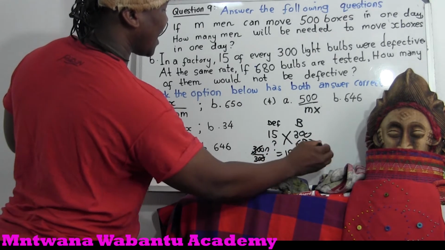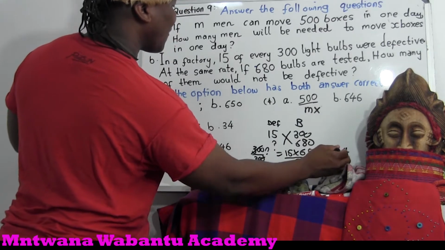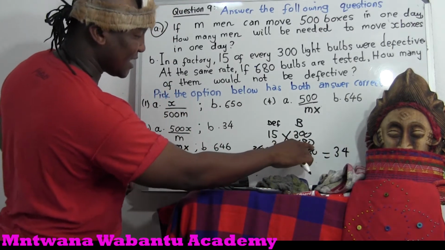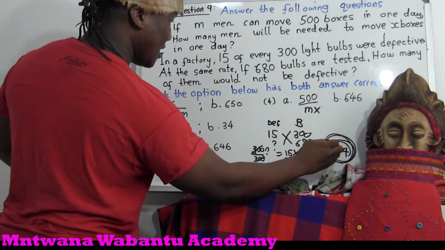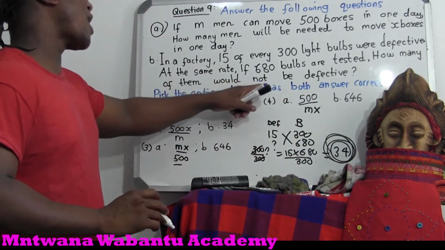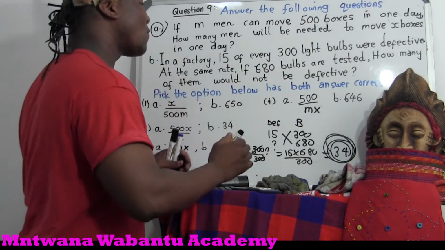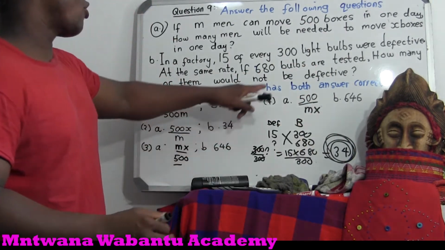So if we put this in a calculator, it's going to give you 34. So 34, if we test 680 bulbs, 34 are going to be defective, meaning they're not working. But if you go to the question, they want the ones which are not defective. In other words, the ones which are effective. So I'm going to take all the bulbs.